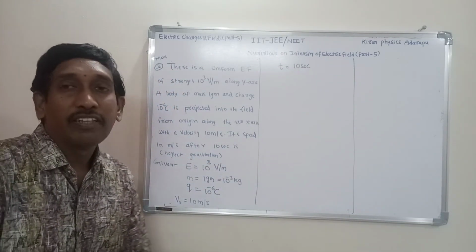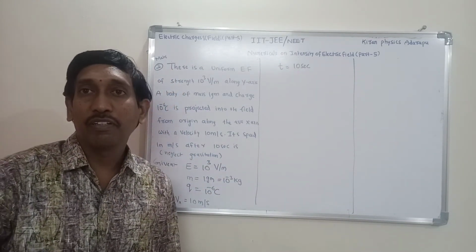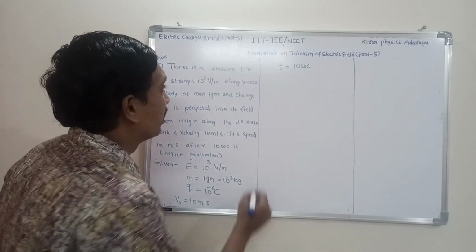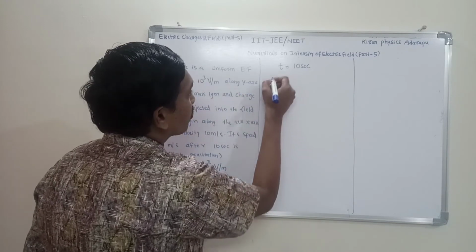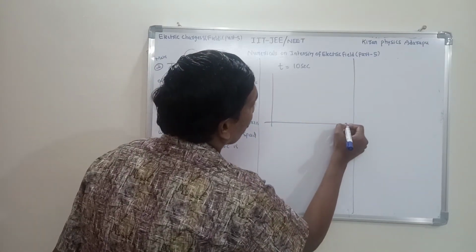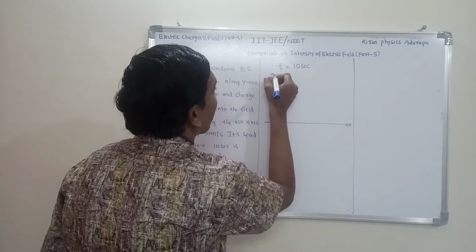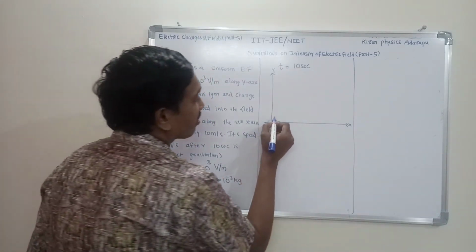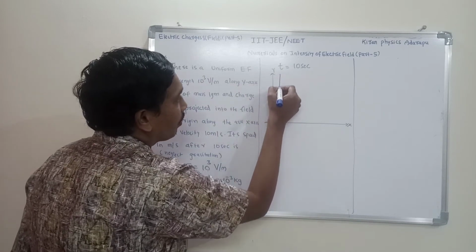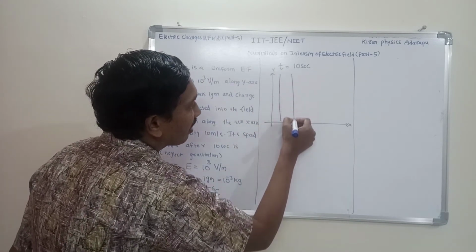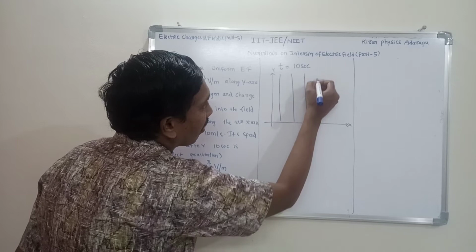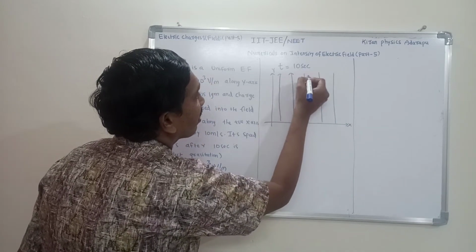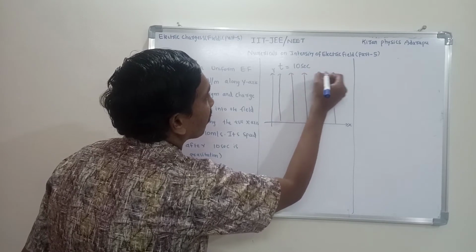I want to explain this question based on an imaginary diagram, so first draw the imaginary diagram. It is also given in the question that this is in a plane. A plane always consists of the x and y axes. Along the y-axis, a uniform electric field is always indicated by equidistant parallel lines. This is the uniform electric field. Suppose this is its direction.